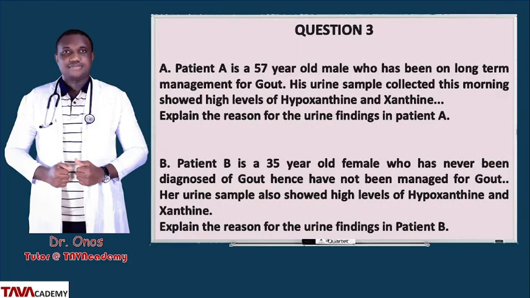Question 3 says, there are two questions here. Patient A is a 57-year-old male who has been on long-term management of gout. His urine sample collected this morning showed high levels of hypoxanthine and xanthine. Explain the reason for the urine findings in patient A. Patient B, on the other hand, is a 35-year-old female who has never been diagnosed of gout, hence has not been managed for gout. Her urine sample also showed high levels of hypoxanthine and xanthine. Explain the reason for the findings in patient B.